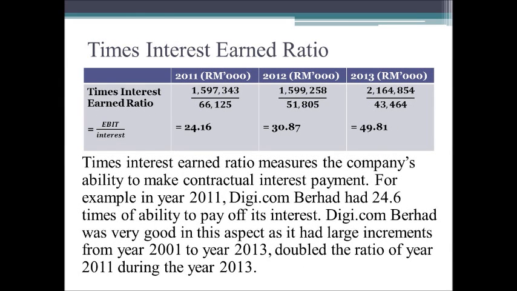The second ratio will be the times interest earned ratio. Times interest earned ratio measures the company's ability to make contractual interest payments. For example, in year 2011, Digi.com Berhad had 24.6 times the ability to pay off its interest, and in this part, Digi.com Berhad was very good, as based on year 2013, it had doubled the ability to pay off the interest expenses from year 2011.